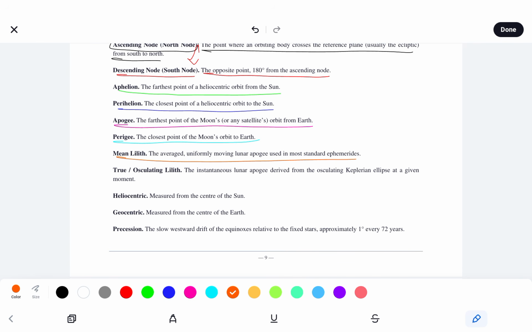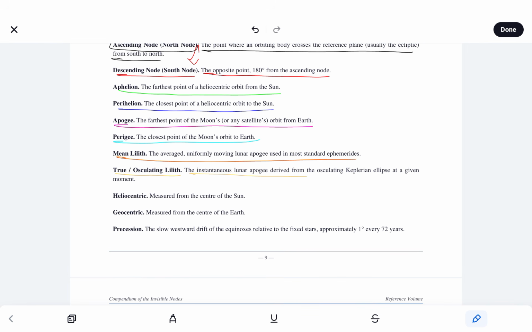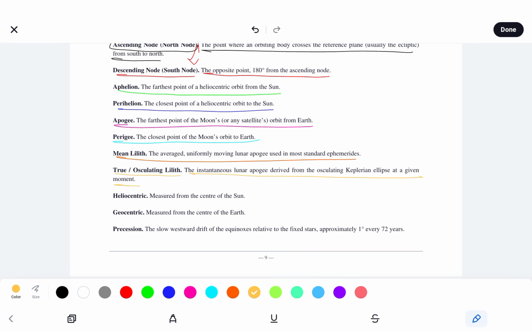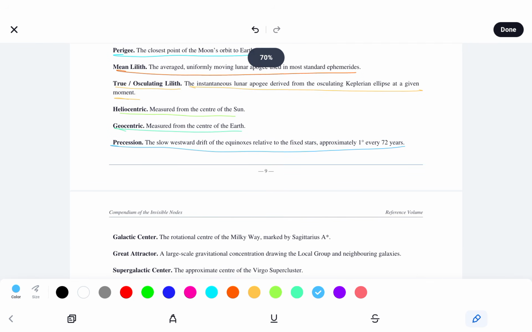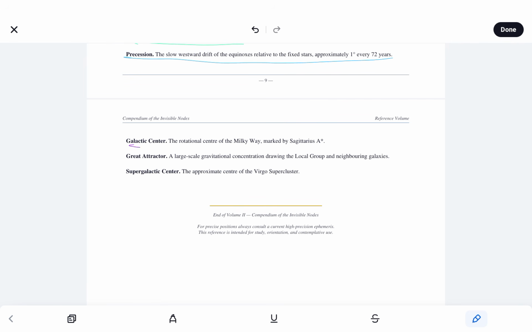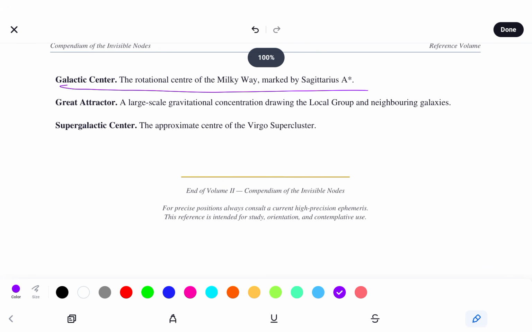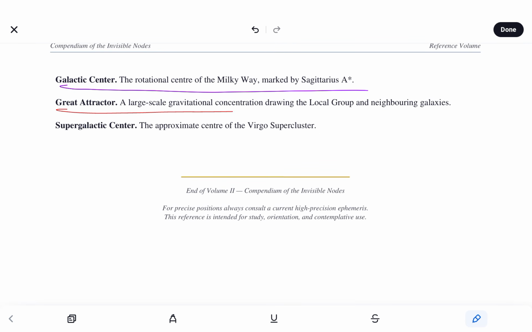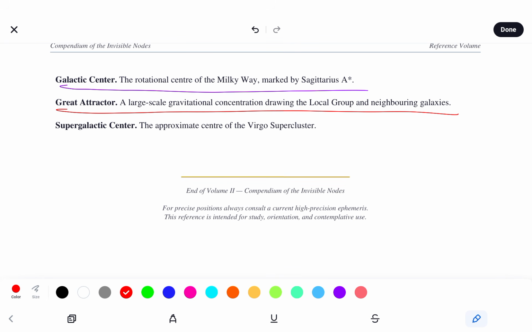Mean Lilith, the average uniformly moving lunar apogee used in most standard ephemerides. True oscillating Lilith, the instantaneous lunar apogee derived from the oscillating Keplerian ellipse at a given moment. Helio, measured from the center of the Sun. Geo, measured from the center of the Earth. Precession, the slow westward drift of the equinoxes relative to the fixed stars, approximately 1 degree every 72 years. Galactic center, the rotational center of the Milky Way, marked by Sag A star. The great attractor is a large-scale gravitational concentration, drawing the local group and neighboring galaxies. And supergalactic center is the approximate center of the Virgo supercluster.